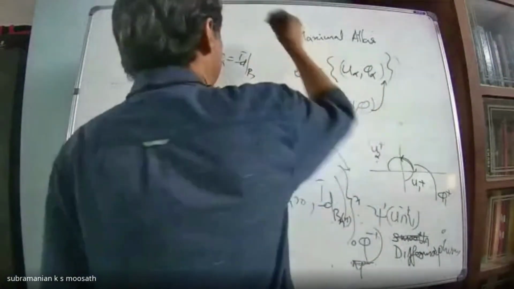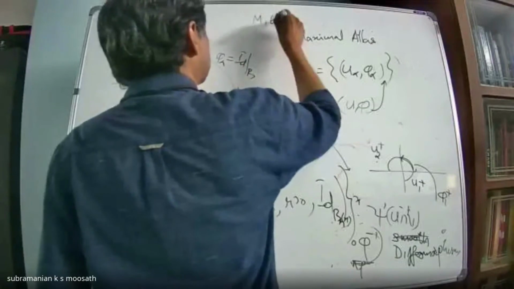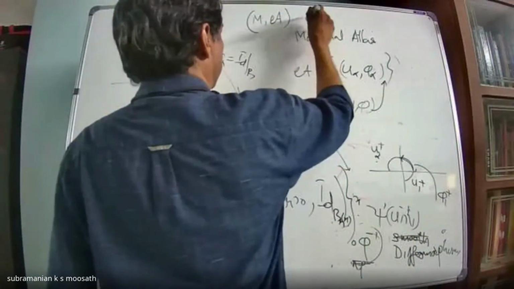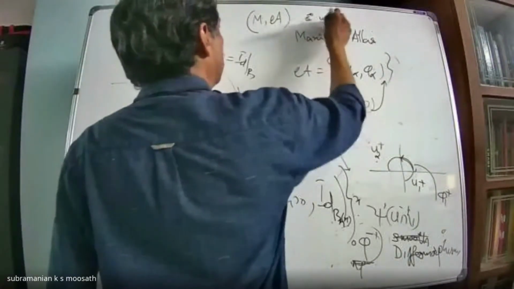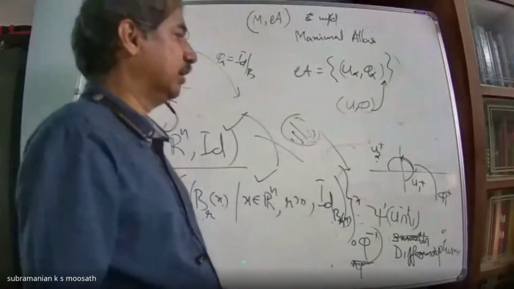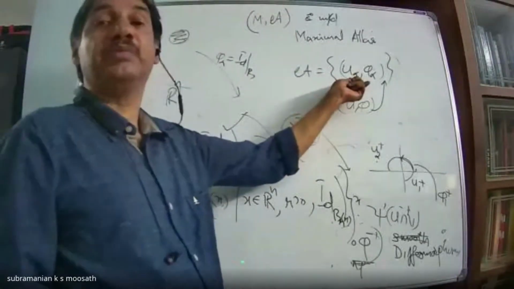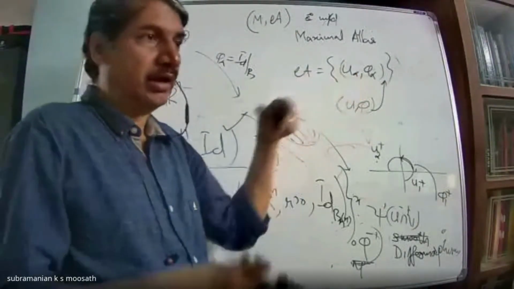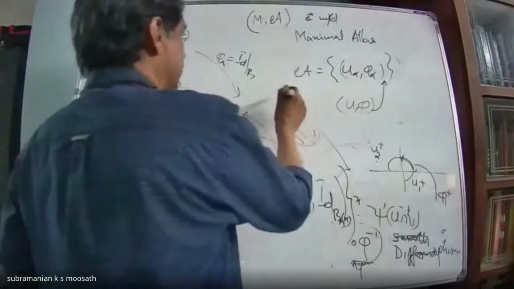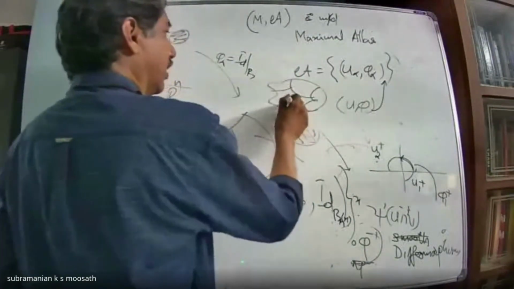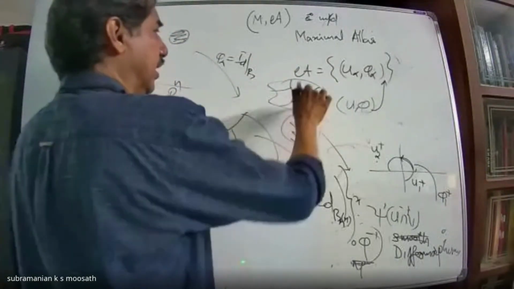Therefore, we consider M together with a maximal smooth atlas. That is called a smooth manifold, or C infinity manifold. But the practical difficulty is, for any given topological space, how will I attain this maximal one? I can get an atlas by covering the space with a countable number of open sets and defining phi alpha for each open set.